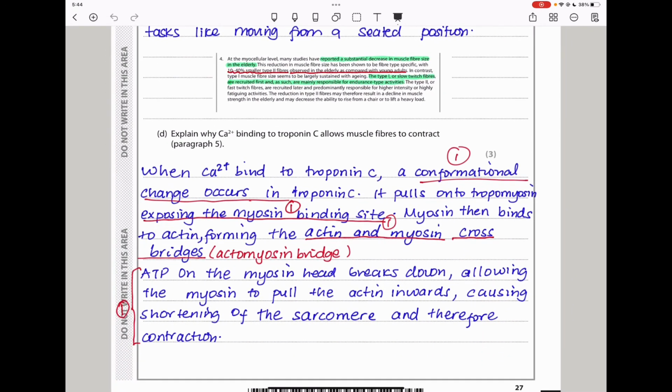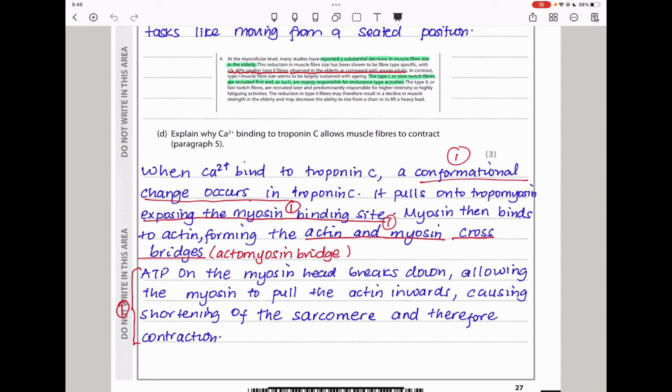So part D says, explain why calcium ions binding to troponin C allows muscle fibers to contract as in paragraph 5. We know that calcium ions are very important in the contraction of muscles because they bind to troponin C. So here I describe the whole process and how it occurs. I said, when calcium 2 plus ions bind to troponin C, a conformation change occurs in troponin C and it pulls onto the tropomyosin, and this exposes the myosin binding site. The myosin then binds to actin, forming actomyosin bridges, or you could say forming the actin and myosin cross bridges. These can be called actomyosin bridges.